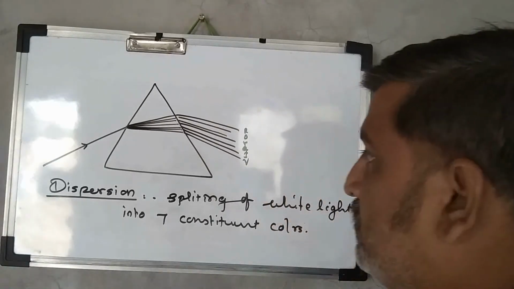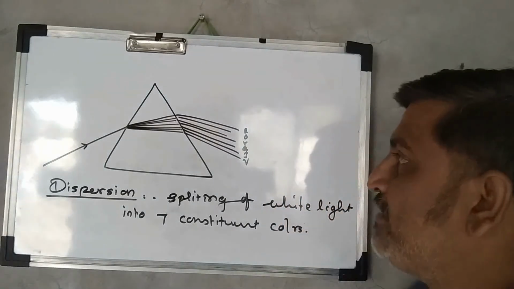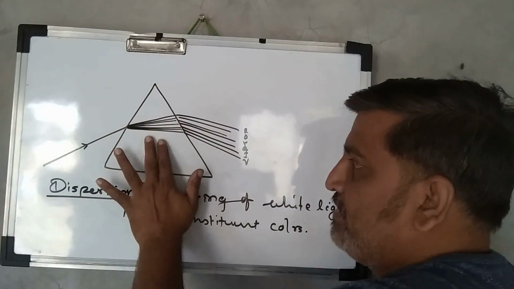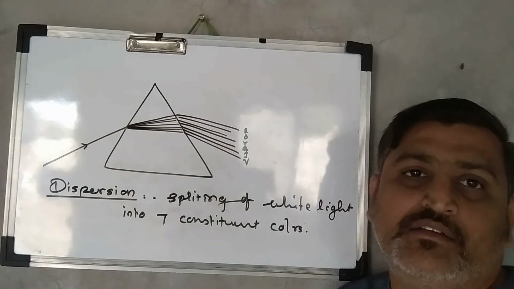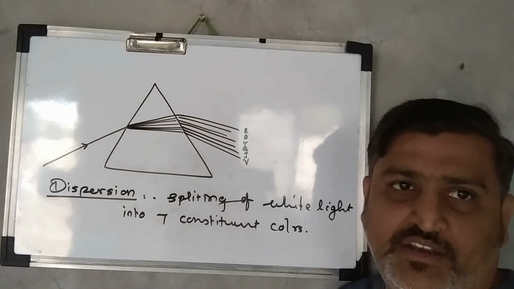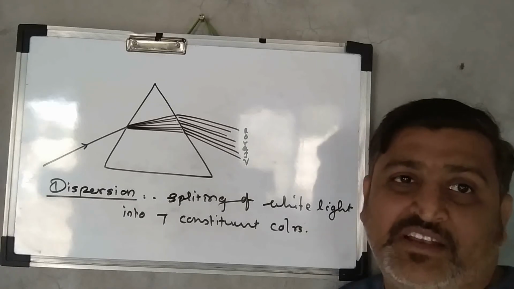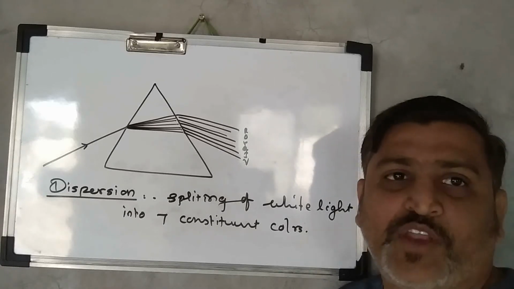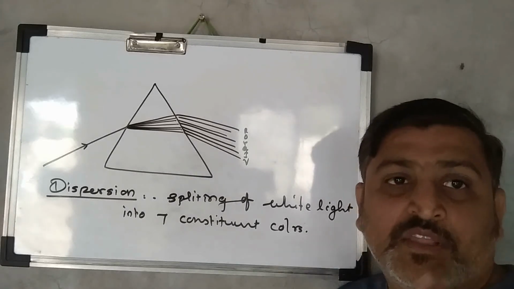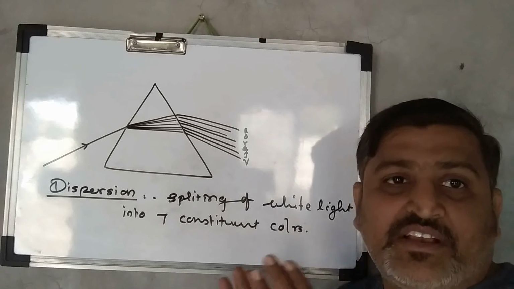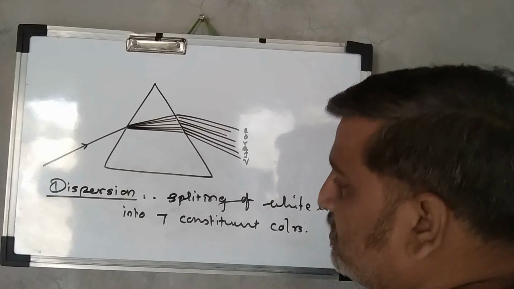Now when the monochromatic beam of light is allowed to fall on the prism, then at the first interface of the prism it gets refracted, or we can say dispersed, and at the second interface it just gets deviated. This band of the 7 colors found after the refraction of the ray of light through the prism is known as spectrum. The band of the 7 constituent colors in the light is known as spectrum.